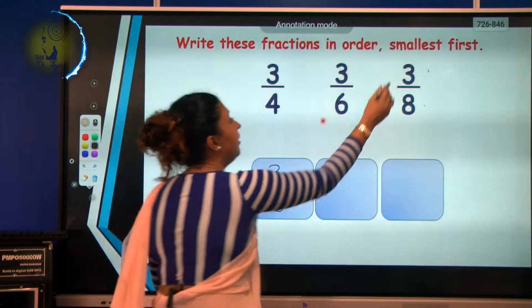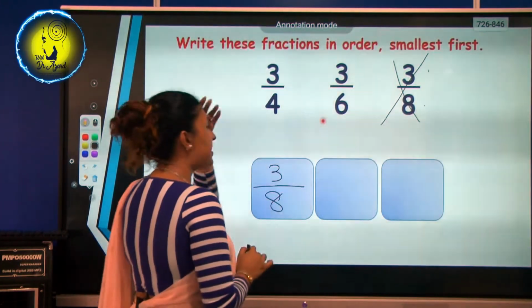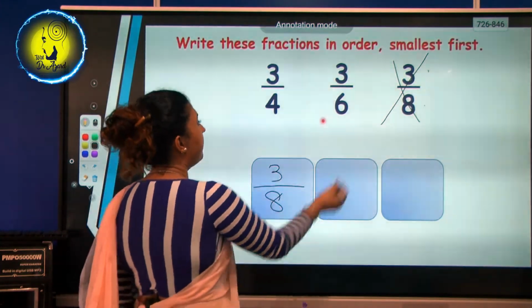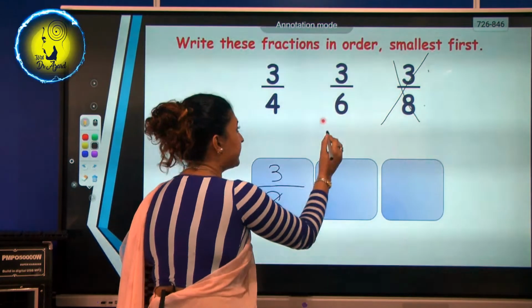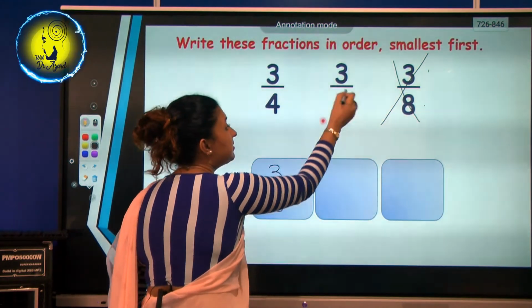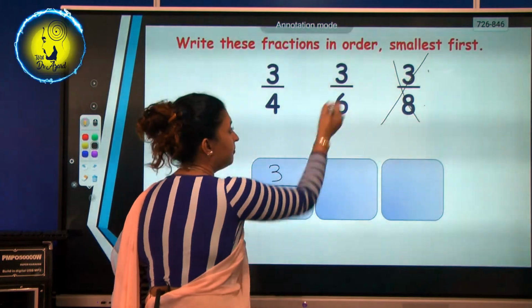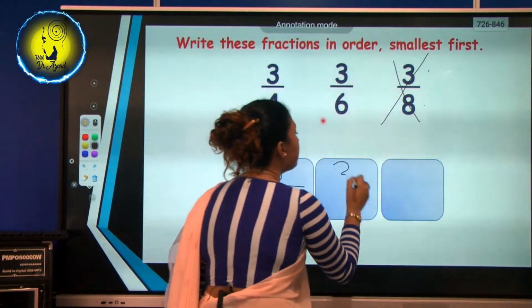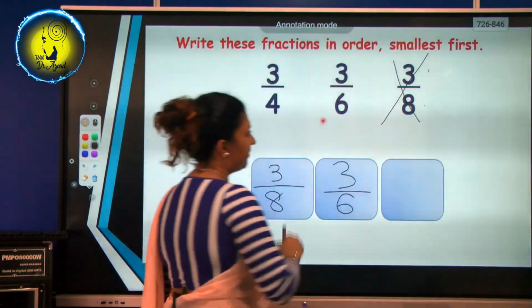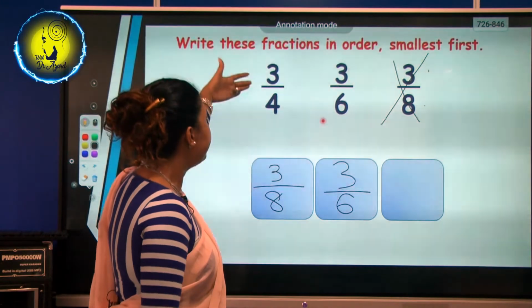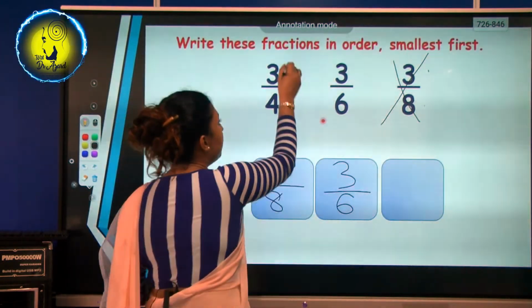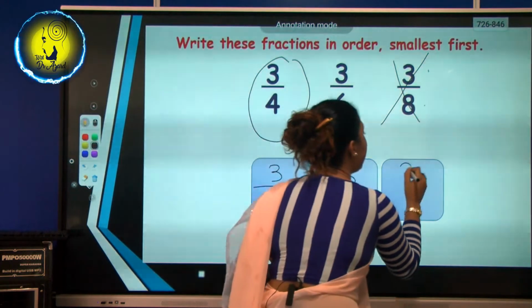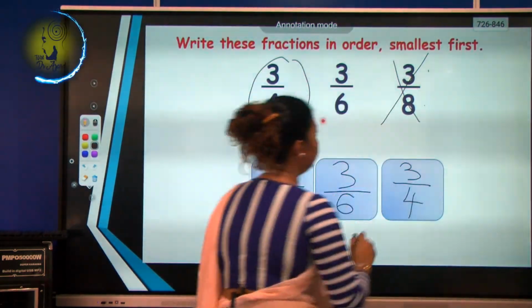Okay, and then you cut it. Then what is the other one? What is the other one? 3 6ths, because from these 2, this number is the larger number, the larger denominator. So 3 6ths, right? And then what is the other one? The balance, very easy, 3 4ths.